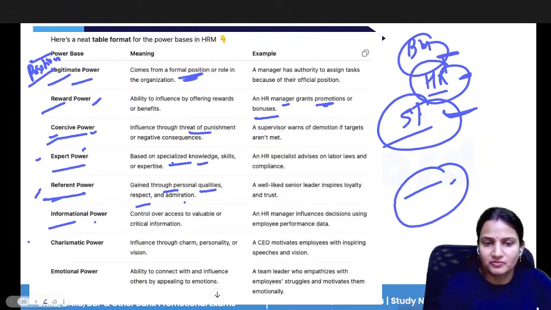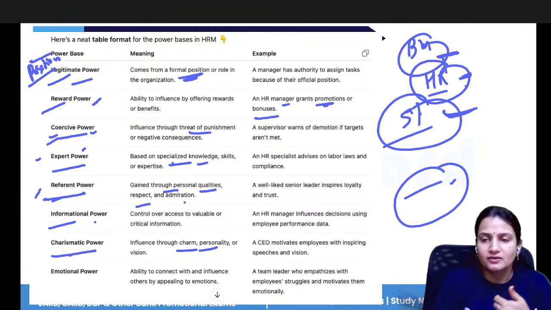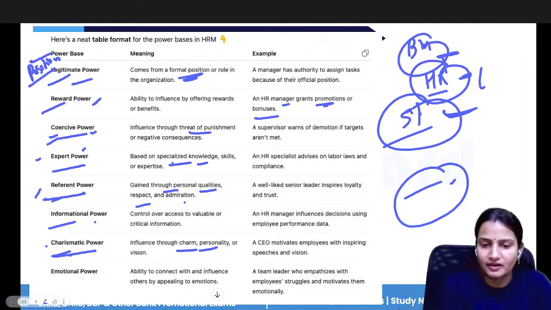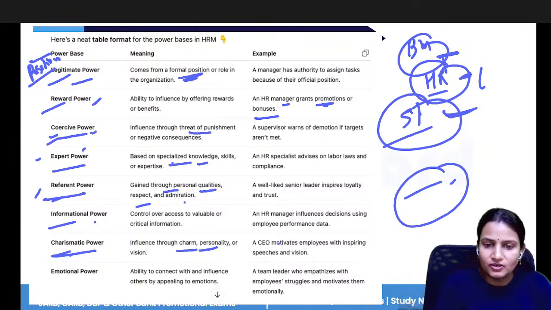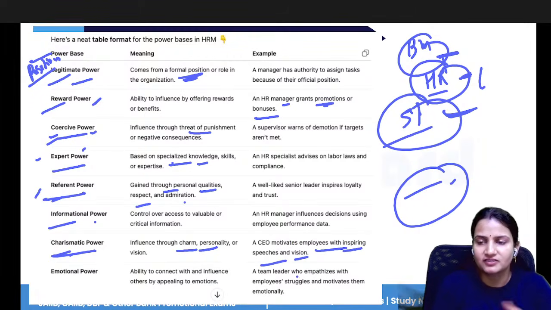Informational power comes from information. Charismatic power comes from charm and personality. Like, if I ask you who your idol is, you say a leader like Mahatma Gandhi. They have charisma, a personality, and a strong vision. That is why you follow their rules and regulations. You follow them. So a CEO motivates employees with inspiring speeches and vision.